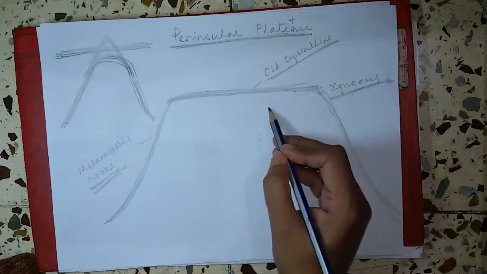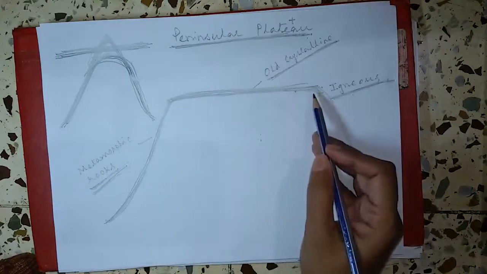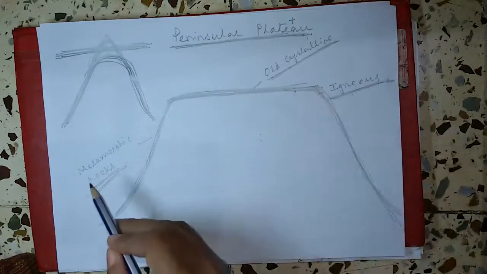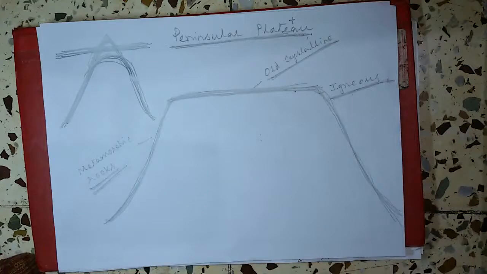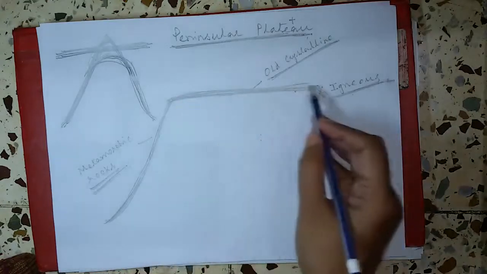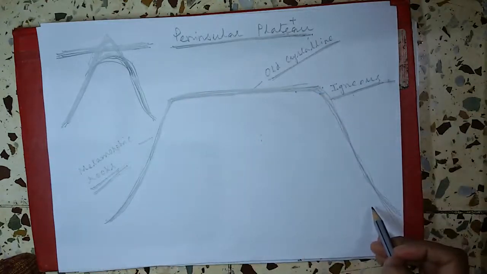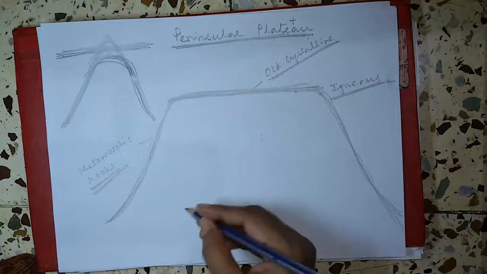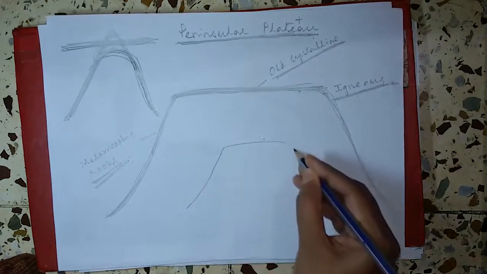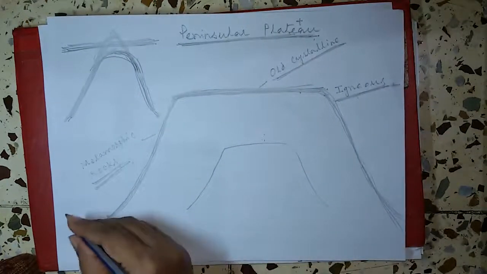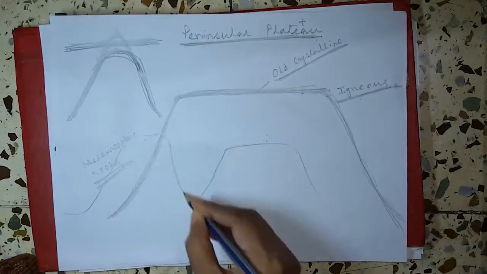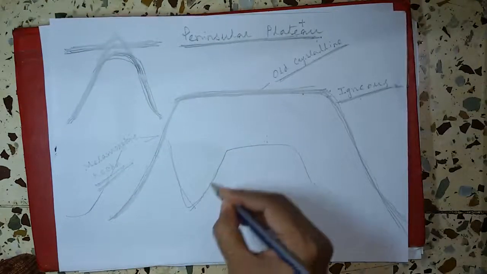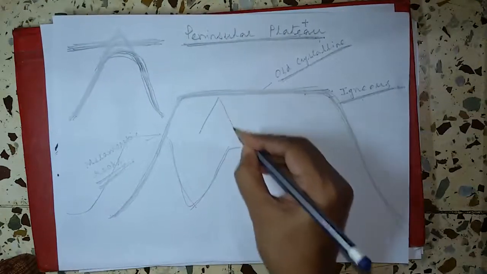When it was formed, due to the breaking and drifting of Gondwana land. As we say, the plateau region is the oldest land mass, and the plateau has broad and shallow valleys. This is the plateau, so broad and shallow valleys, not like this.